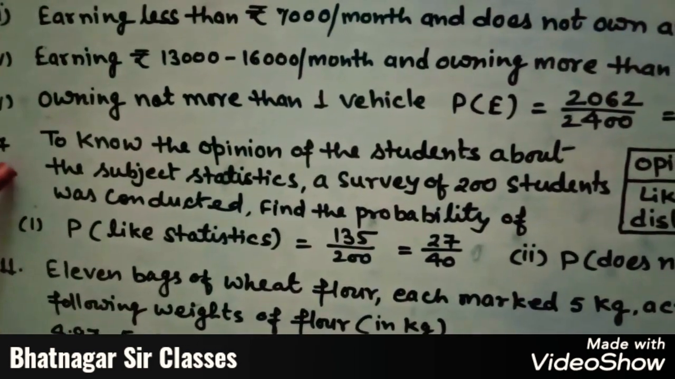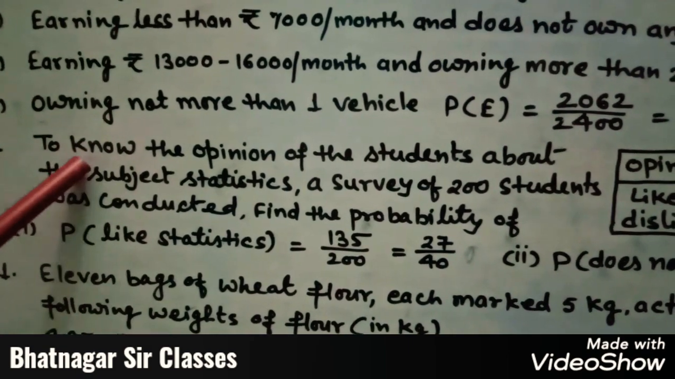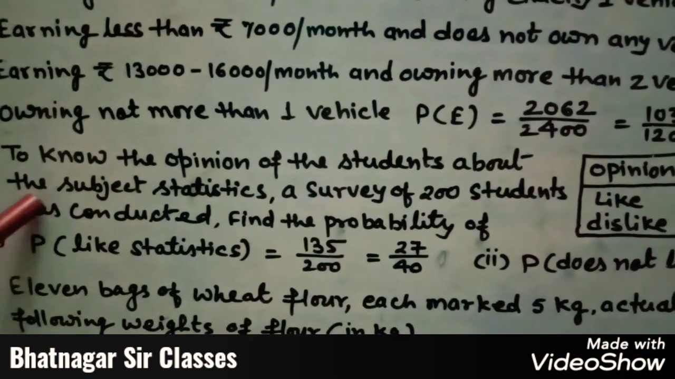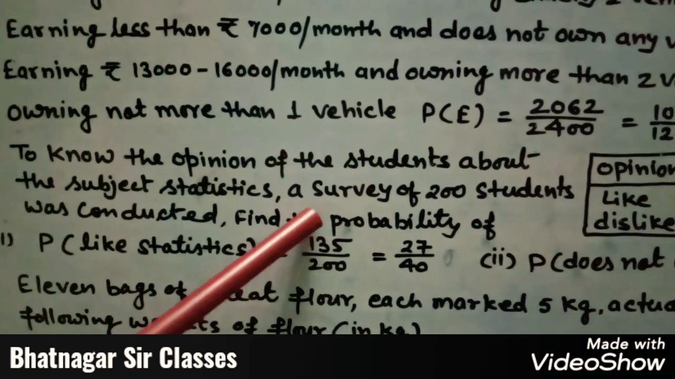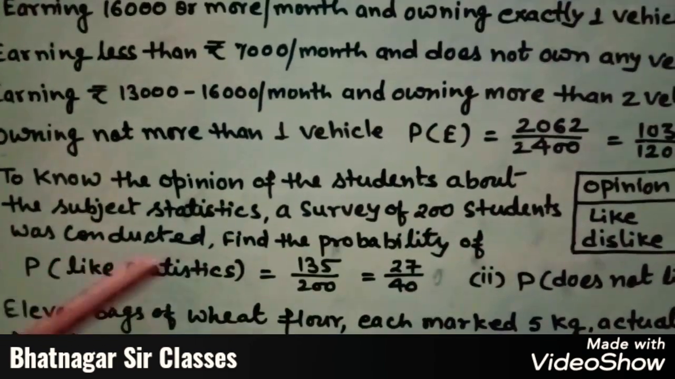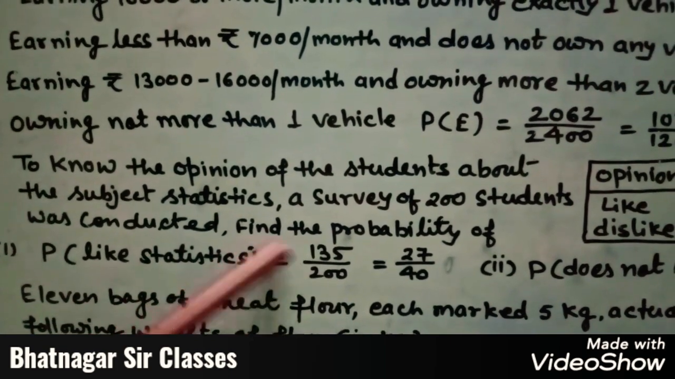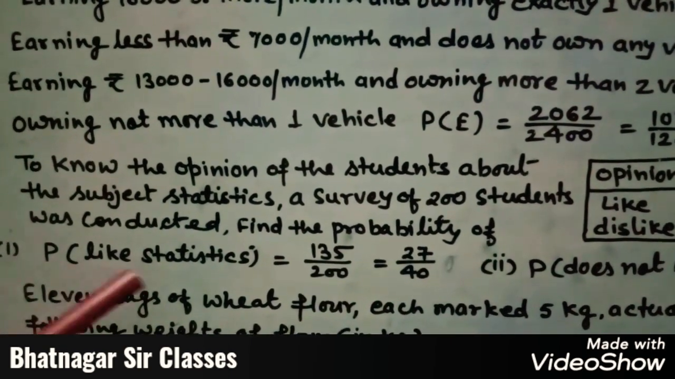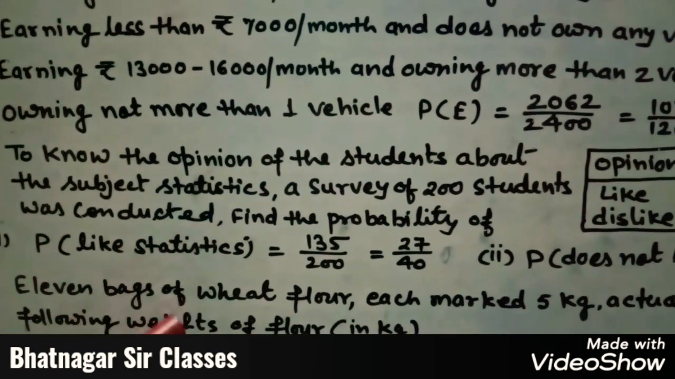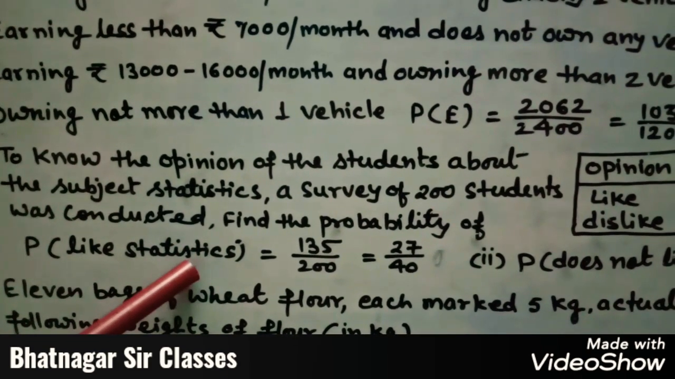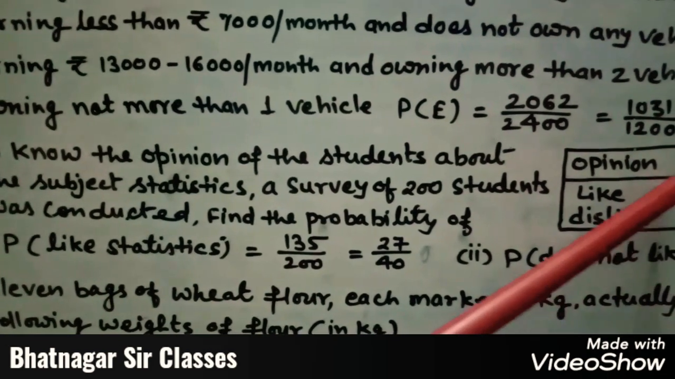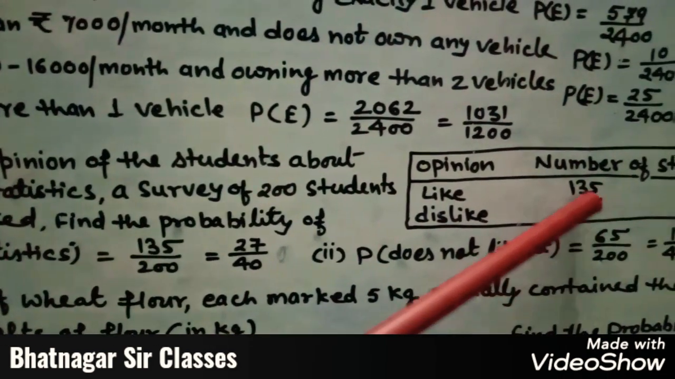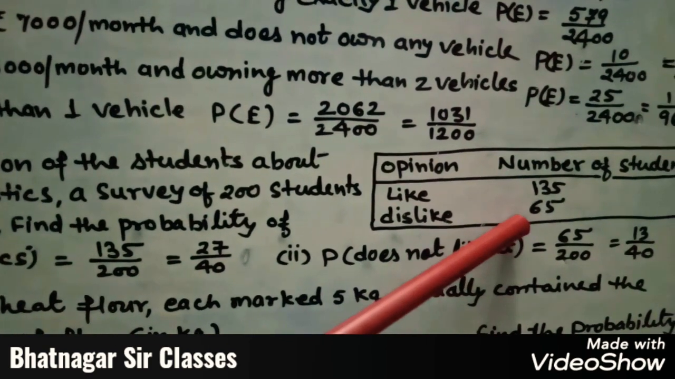In question number 7, the question is given to know the opinion of the students about the subject statistics. A survey of 200 students was conducted. Find the probability of, first part, probability of like statistics and probability of does not like statistics. So it means here opinions are given, like or dislike, and number of students are given 135 and 65.